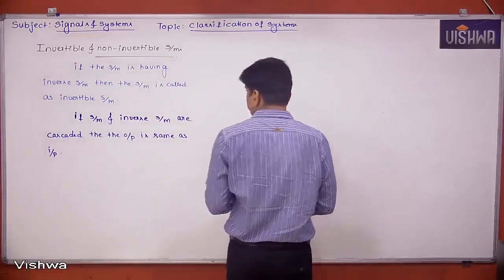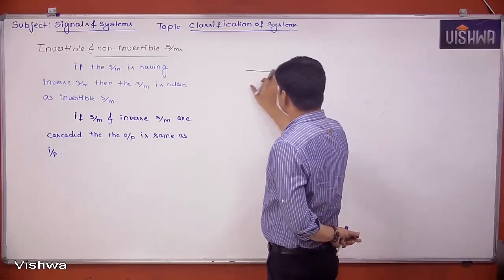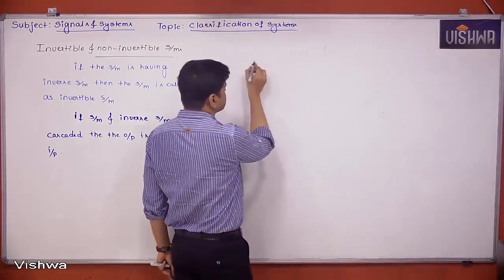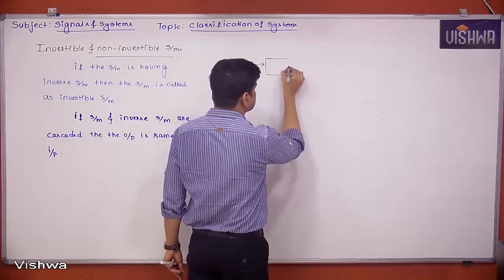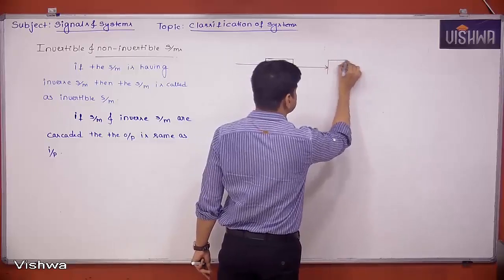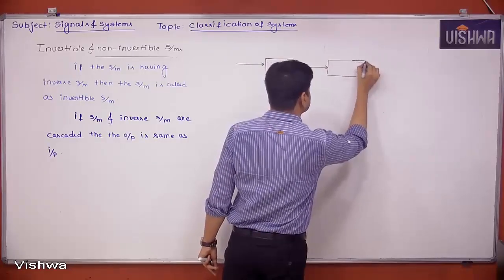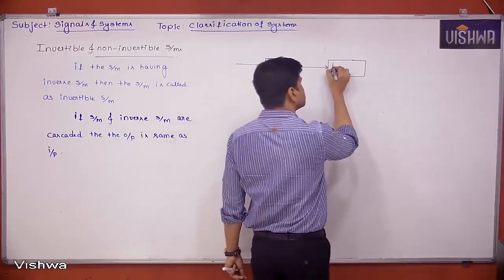Let's say this is a system and this is its inverse system.